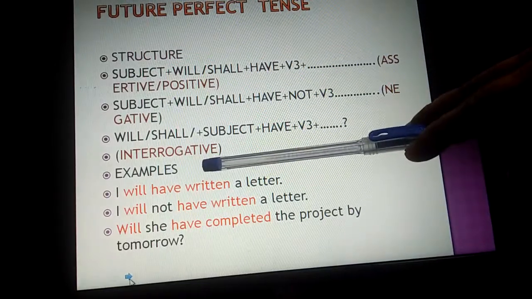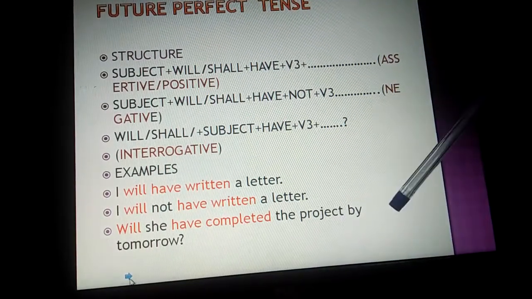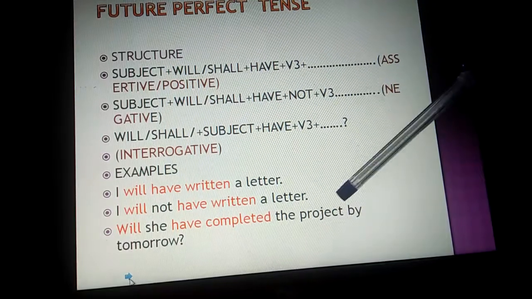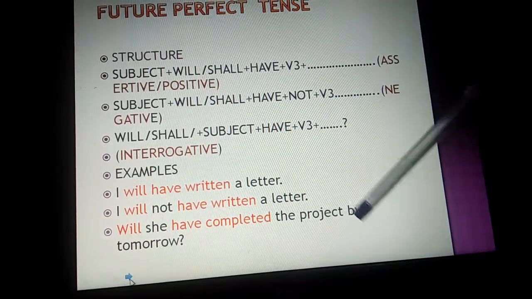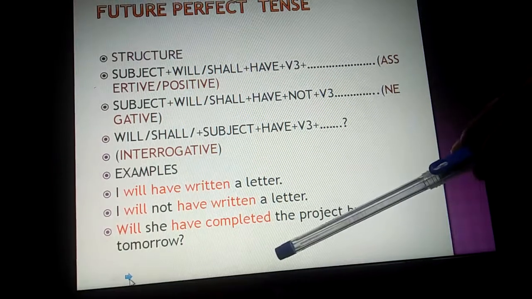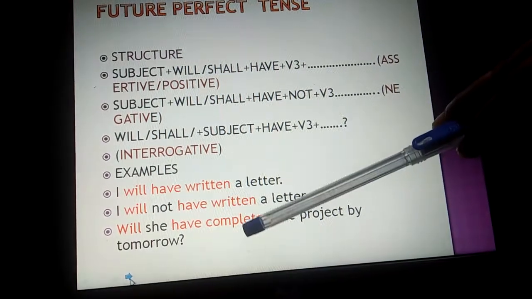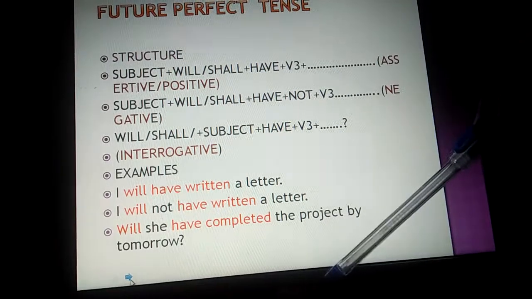Some examples you can see. I will have written a letter. I will not have written a letter. Will she have completed the project by tomorrow? So these are the examples. Now this is all about the structure and the meaning of these tenses.